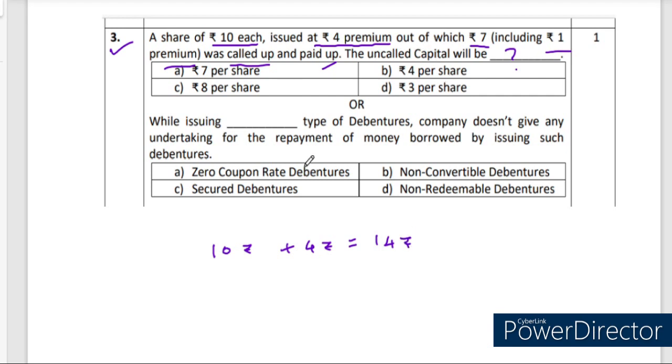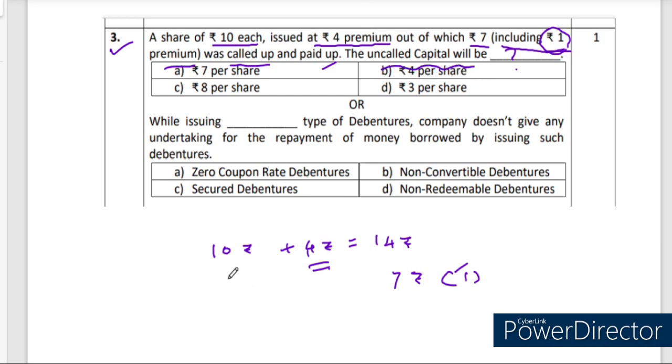Out of this 14 rupees, company called 7 rupees. Very clearly has been mentioned here, out of which 7 rupees was called up and paid up. So 7 rupees, that too one condition has been given nearby, 1 rupee is the premium money. Very clearly has been provided here, 1 rupee is premium. So 4 rupees premium totally, out of this 4 rupees, 1 rupee has been called up. So now they are asking, what is the uncalled capital?